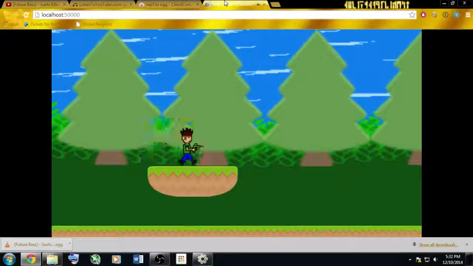Then when you go back into your game layout, it'll play the song instead. Well, yeah, I'm done.